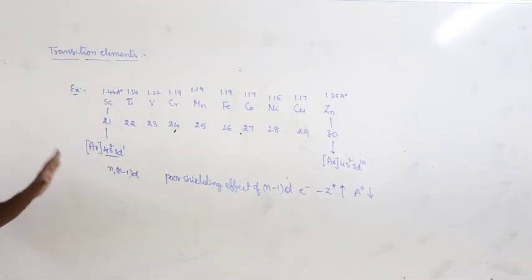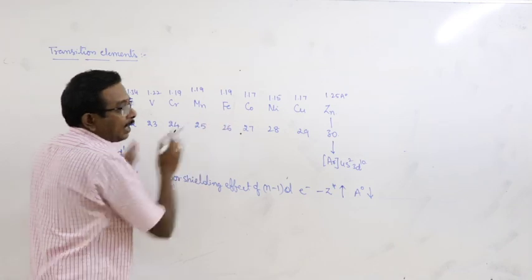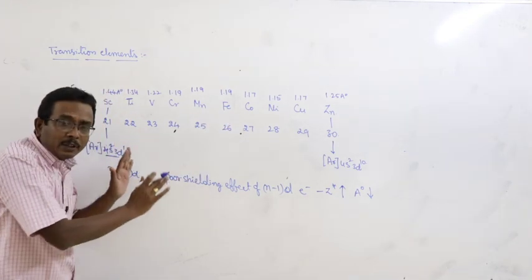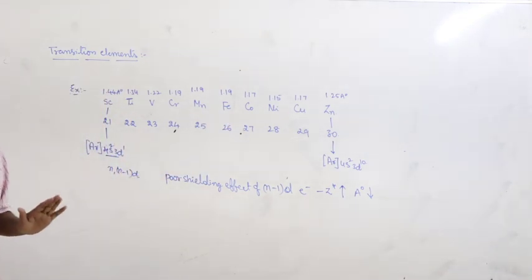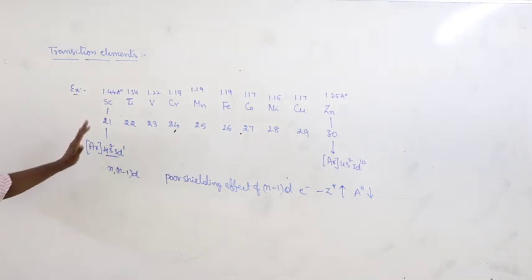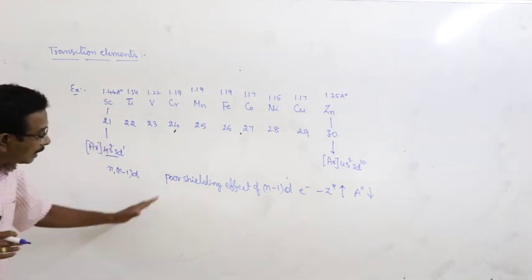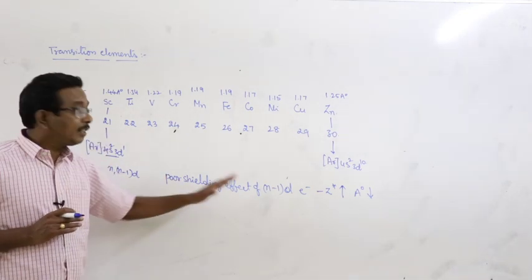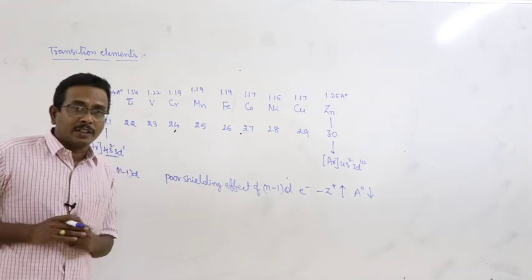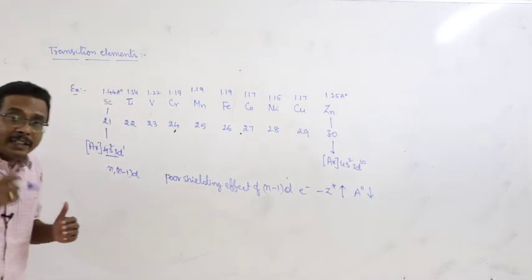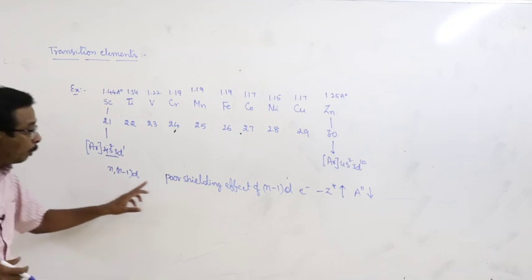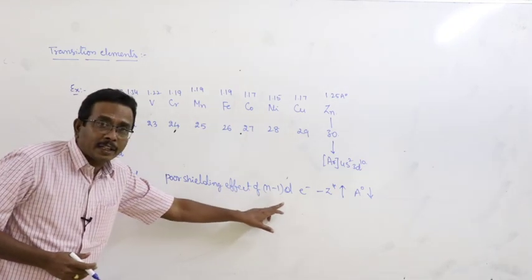In transition elements, as we move from left to right, the atomic radius gradually decreases, but that is very less and almost negligible, and that is due to increase of the nuclear charge with increase of atomic number, which causes an increase of the effective nuclear charge. What is the reason for the increase of effective nuclear charge? Poor shielding effect of n minus 1 d electrons.